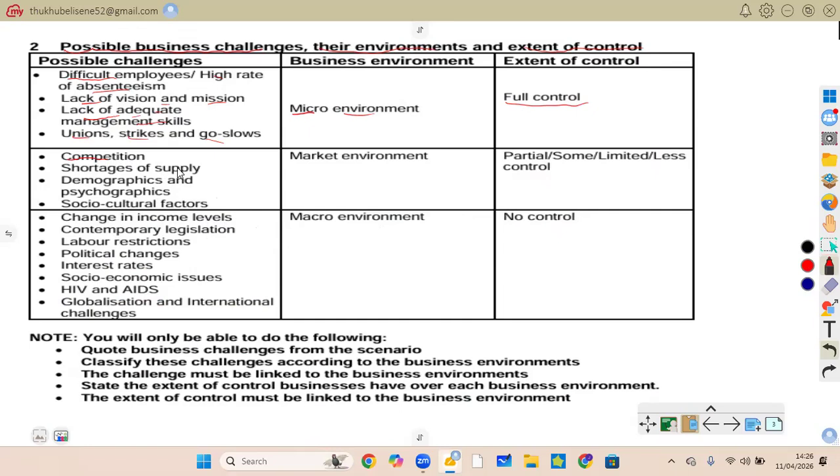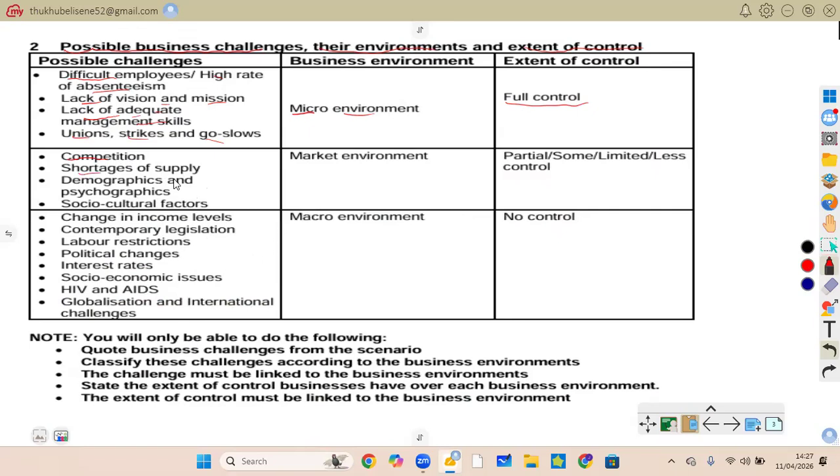Once we are talking about competition, suppliers and so on, we are talking about those in the market environment. We know competition is whereby other businesses are offering products similar to those of your business. That is competition, and it's a challenge.